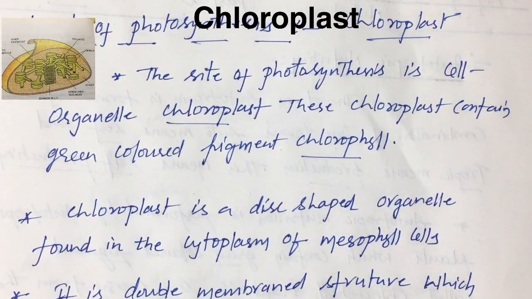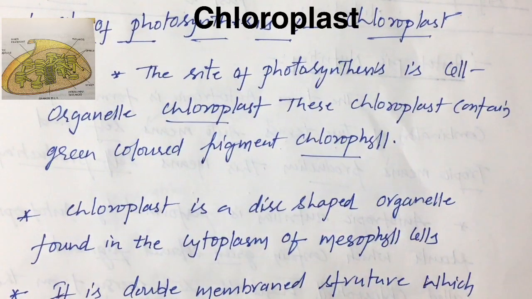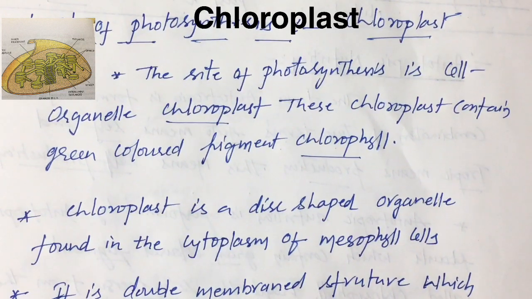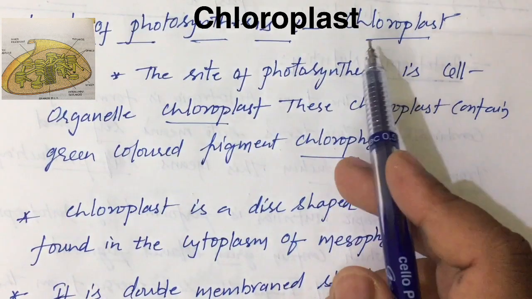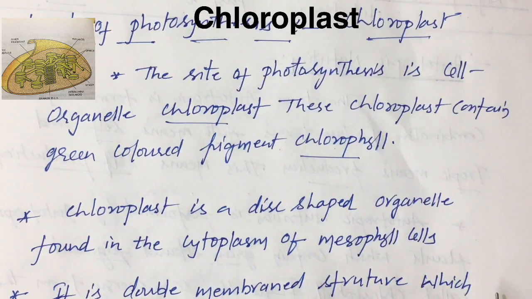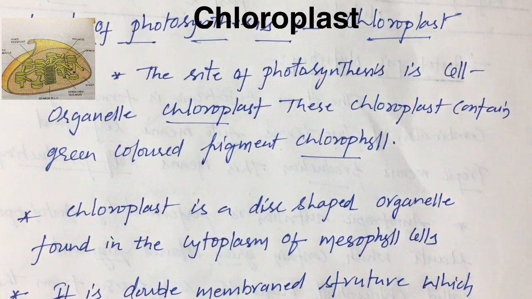So children, this process of photosynthesis generally occurs in two ways. That is, one is light reaction, other is dark reaction. Before we study the mechanism of photosynthesis, let us know actually where this process of photosynthesis occurs, that is, the site of photosynthesis. The site of photosynthesis is a cell organelle called chloroplast. This cell organelle called chloroplast is a membrane structure where the photosynthesis process occurs.